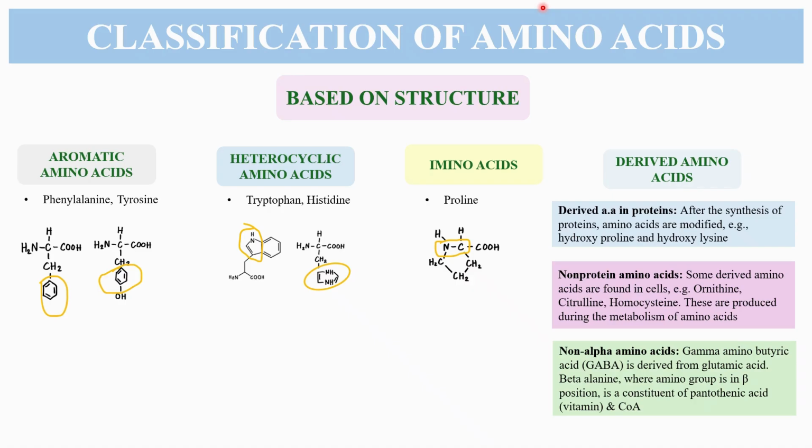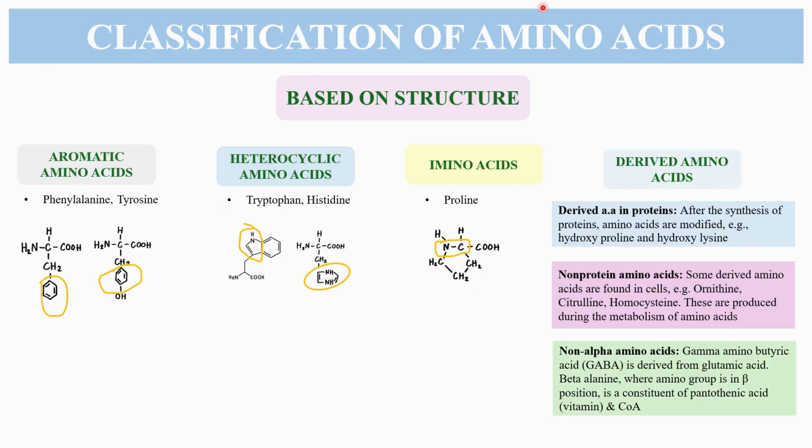They are also classified as imino acids, which are very unique in that they contain an imine group instead of an amino group, such as in proline.